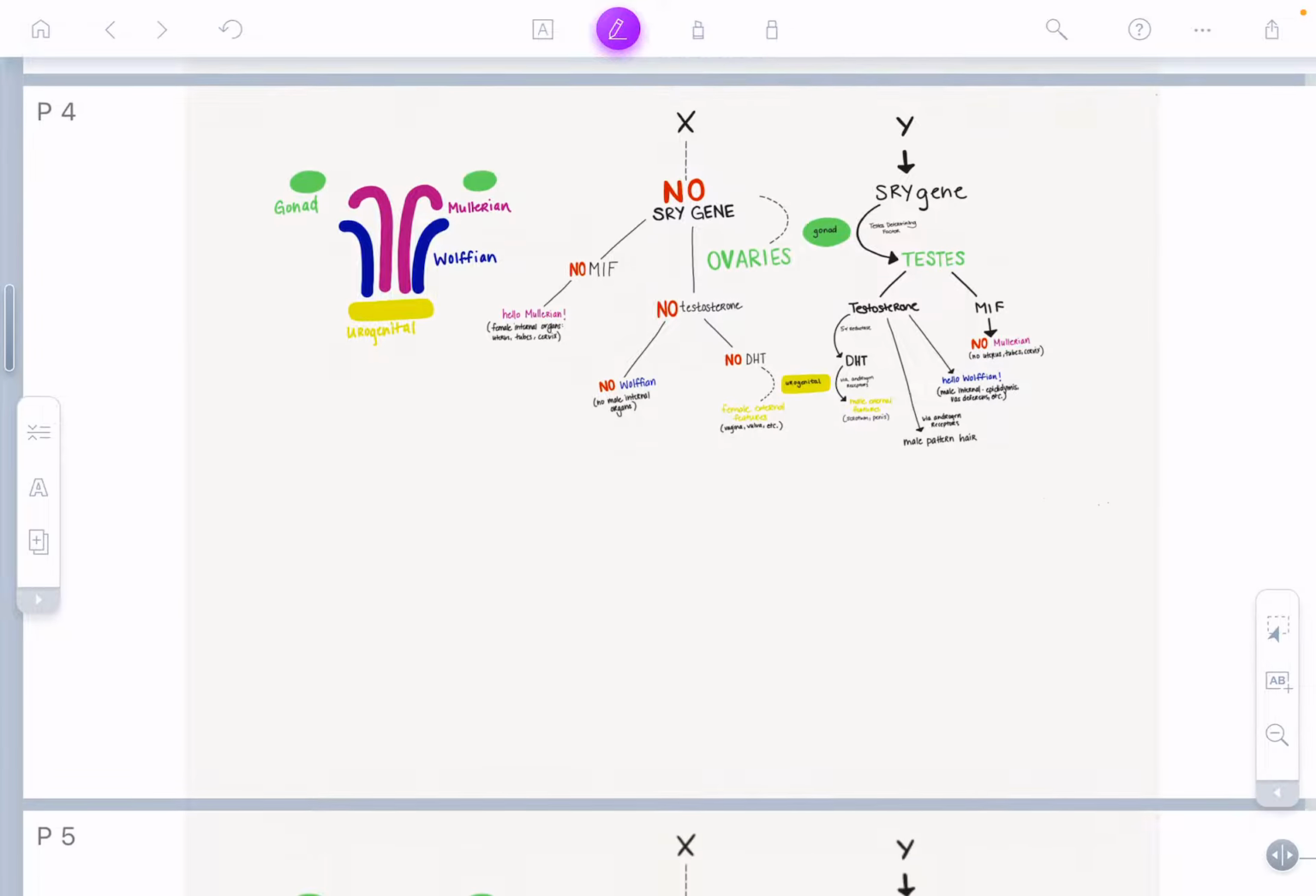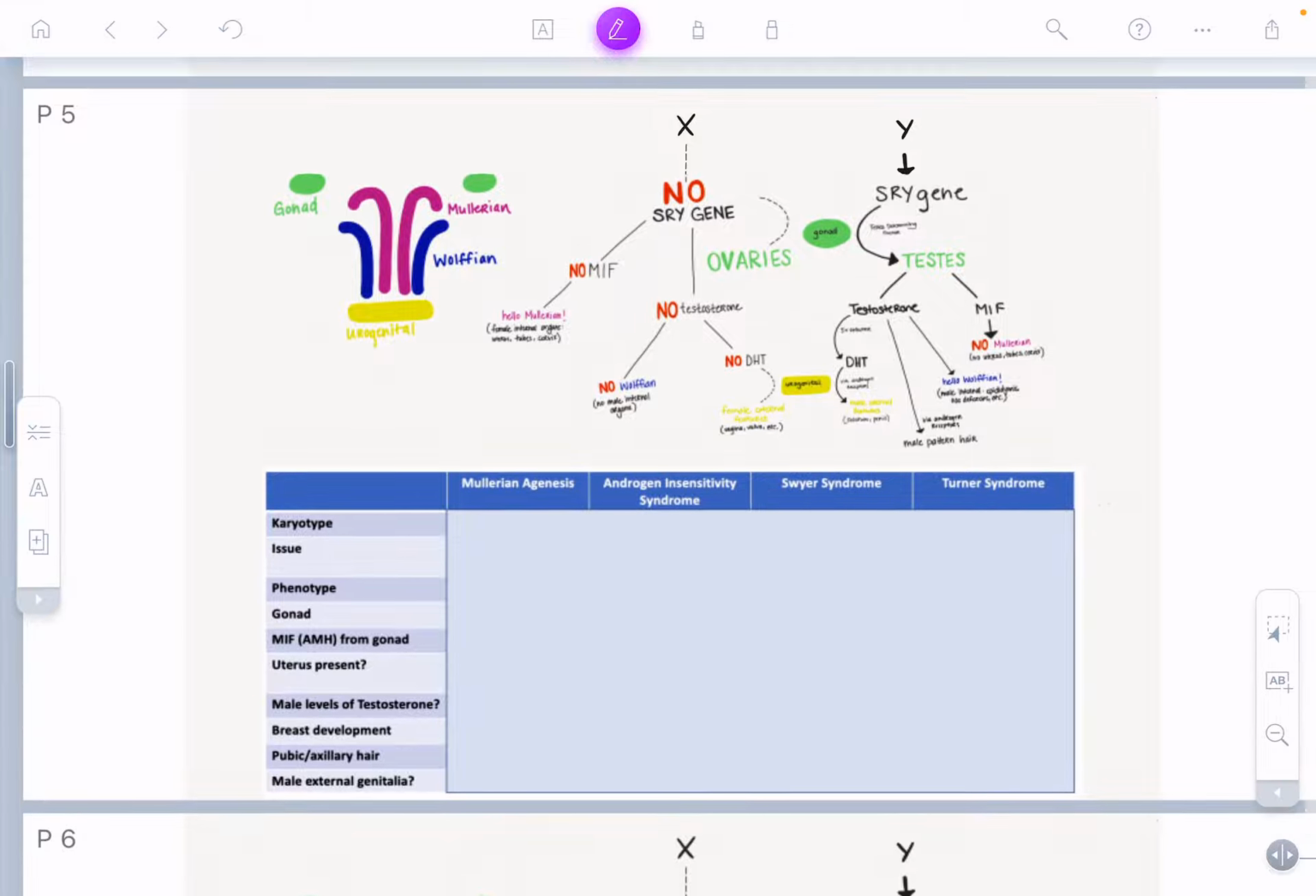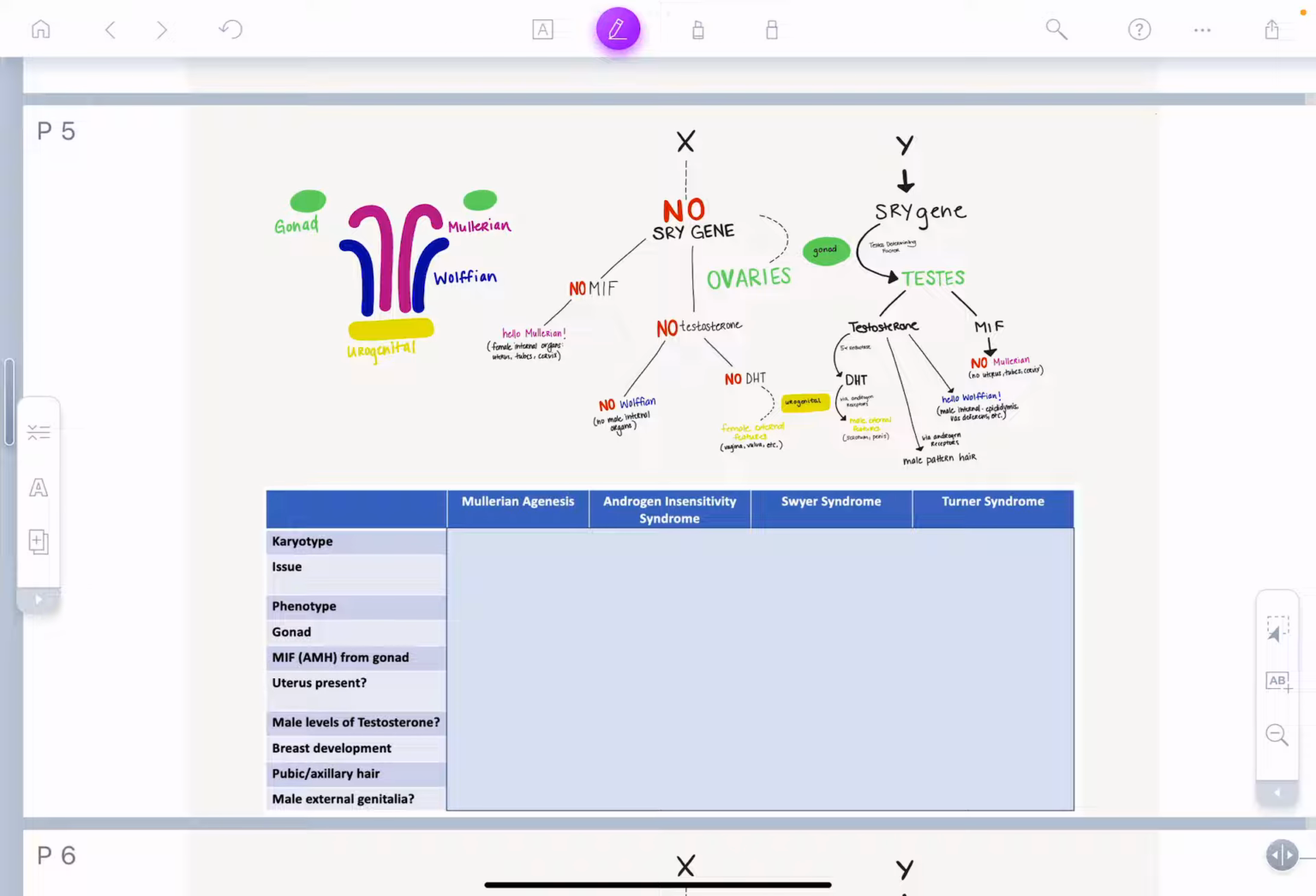So in order for this to be relevant for CREOGs, we're going to go over the four big syndromes, and that's Mullerian agenesis, androgen insensitivity syndrome, Swyer syndrome, and Turner syndrome. So in Mullerian agenesis, they are biologically female. They are 46XX, and their issue is that they have an embryologic underdevelopment.